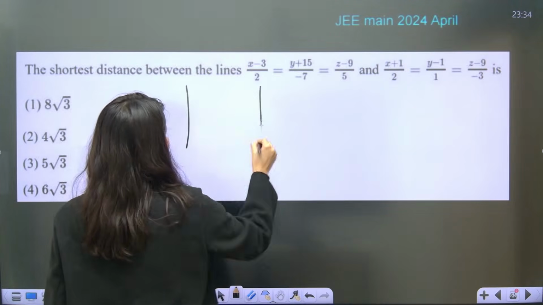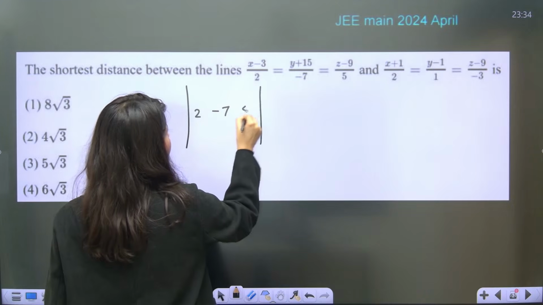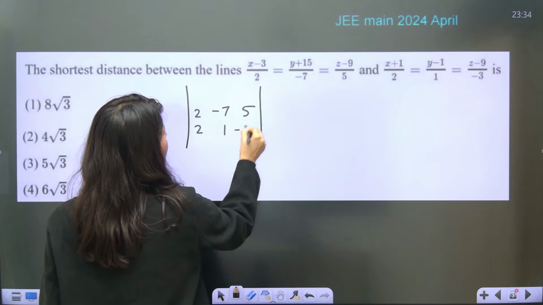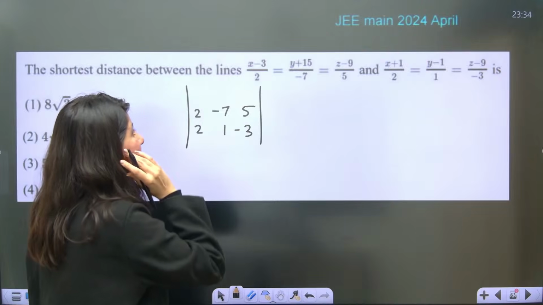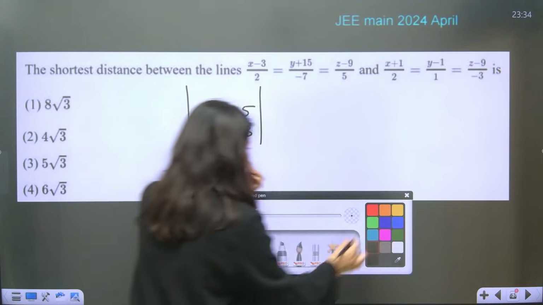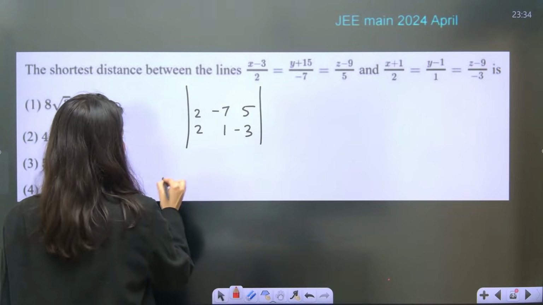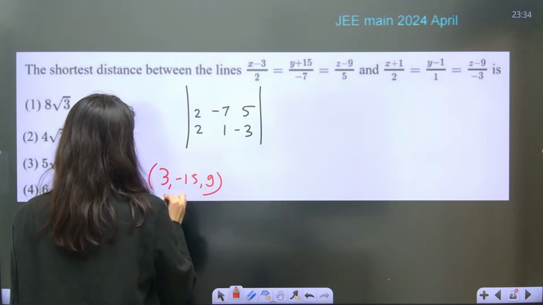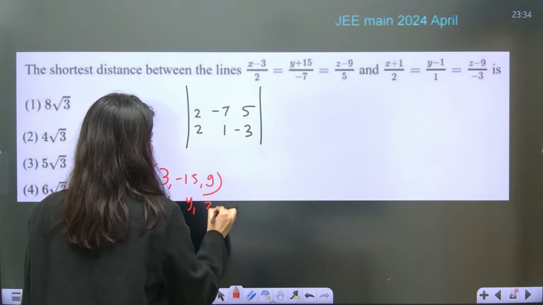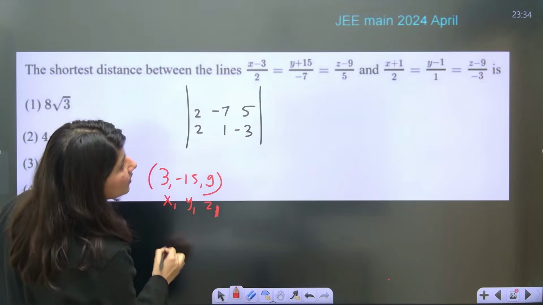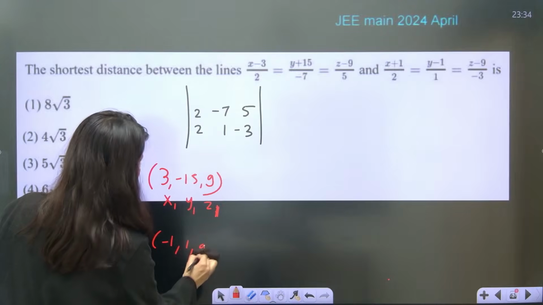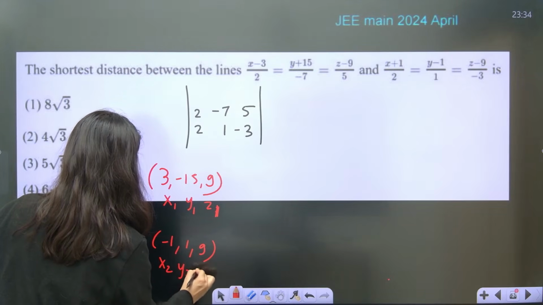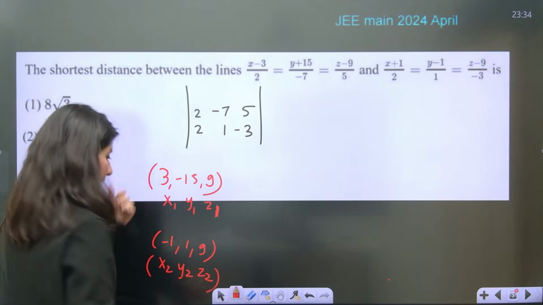So yes, 2 minus 7, 5, 2, 1 minus 3. And now the coordinates. Can you see x1? What will be the value of x1? Ma'am, 3 comma minus 15 comma 9. This is x1, y1, z1. What about x2, y2, z2? Minus 1, 1 and 9 is x2, y2, z2. Correct?